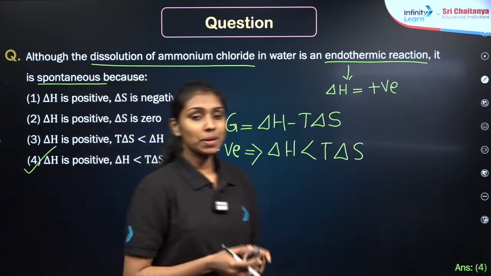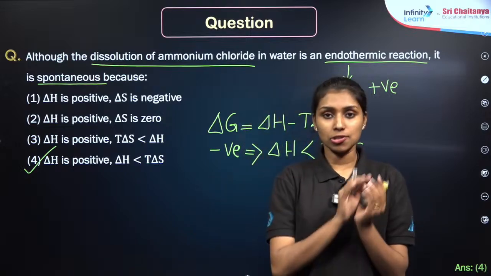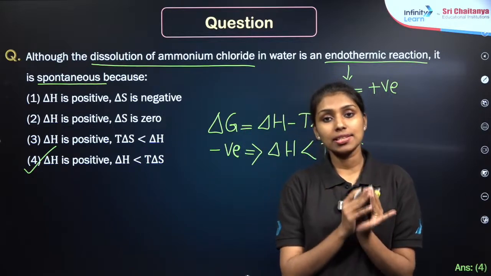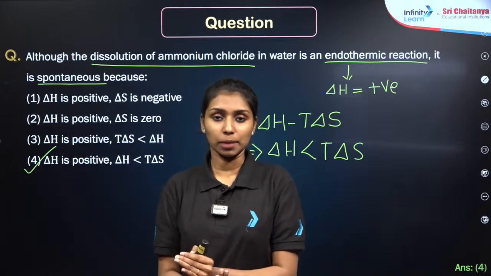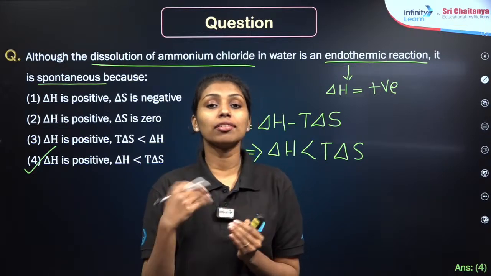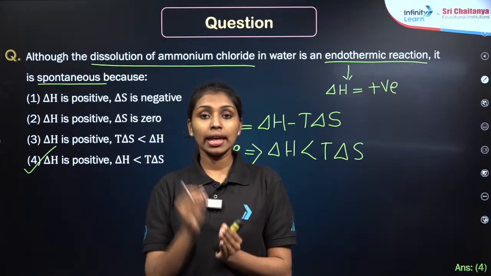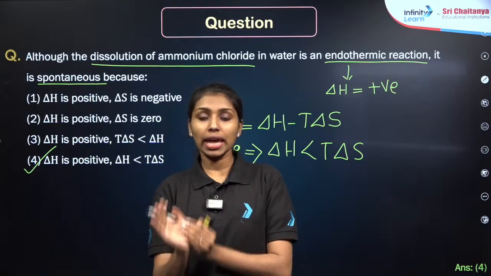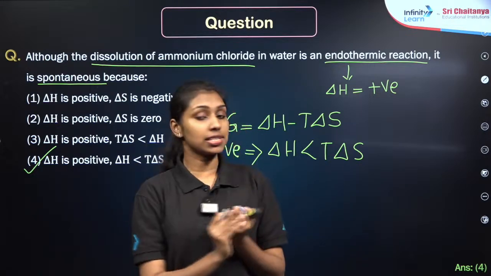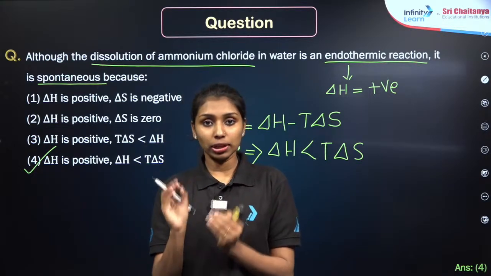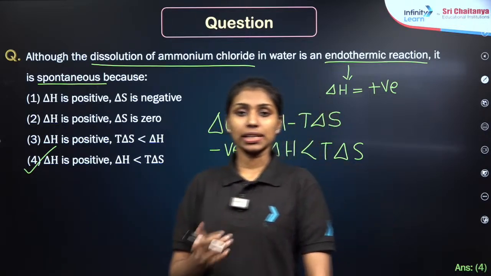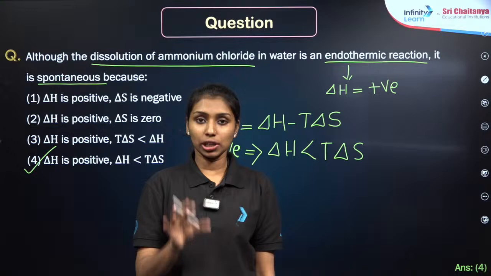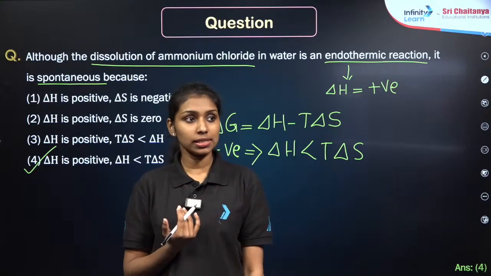Okay, that's all from my side for today. We have discussed the laws of thermodynamics. In the previous session we started from the 0th law of thermodynamics, then we studied the first law of thermodynamics. In this session, we have covered the second law of thermodynamics, including new terms like entropy and Gibbs free energy change, delta G. So we have studied one more important equation, that is the Gibbs equation. Delta G is equal to delta H minus T delta S. Based on that equation, you will get more numerical problems, right?